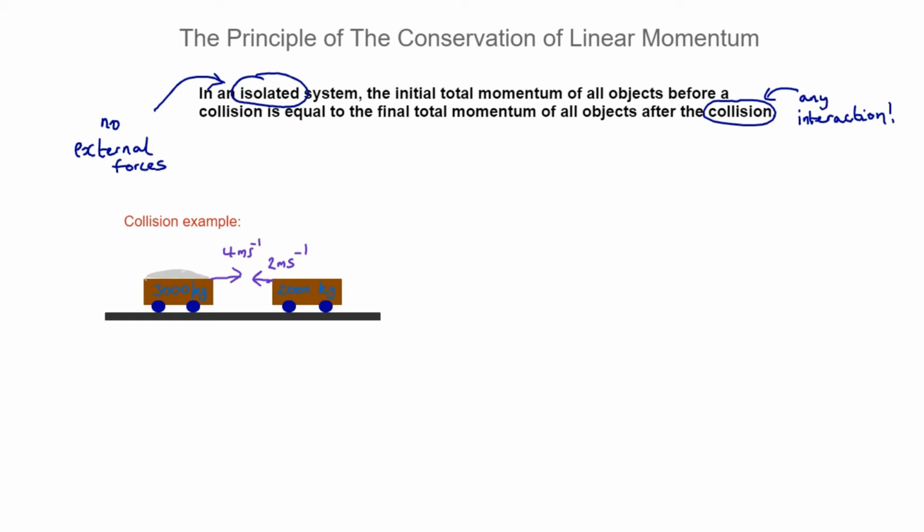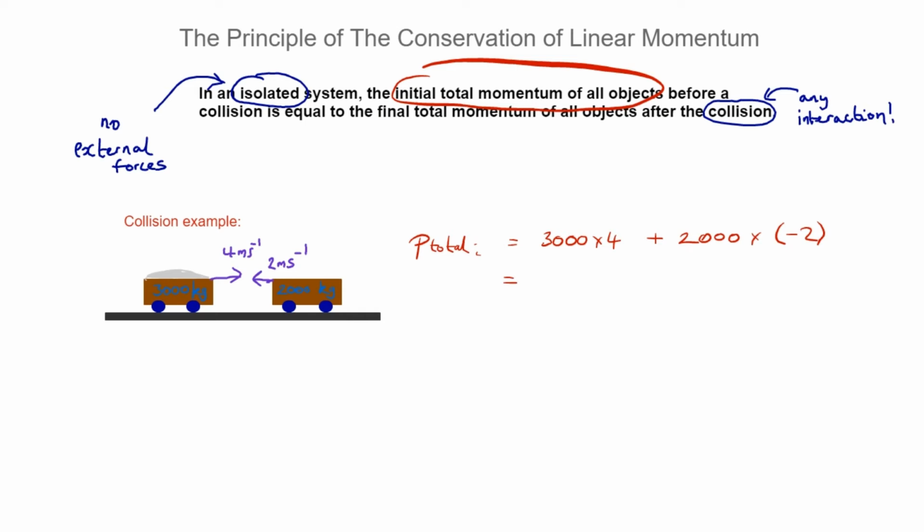Let's do our application of the principle. Well, we first need to find then the initial total momentum of all objects. And so the initial total momentum of all objects, I'm going to call P total, and I'll put an i for initial. And well, I've got this left-hand side carriage. Well, mv is going to be 3,000 times 4. And then I've got the right-hand side carriage, which is going to be 2,000 times, well, just watch out here, minus 2. Why is it minus 2? Well, because the carriage is moving to the left, momentum's a vector quantity, remember, so that's quite important.